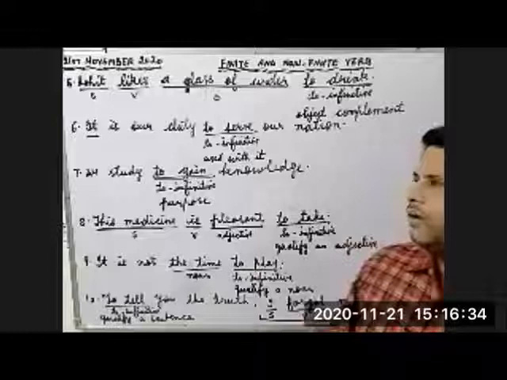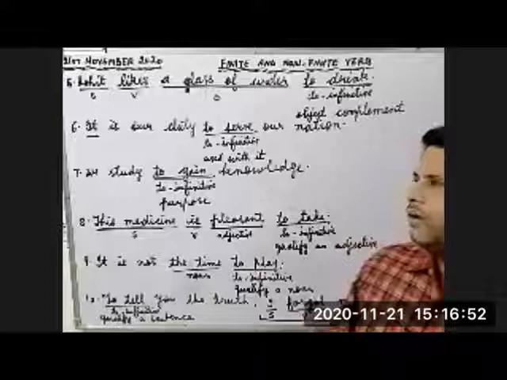To tell you the truth, I forgot the promise. What is this? I forgot the promise is a sentence. And to tell you the truth is used as an adverb. It is used to qualify a sentence.